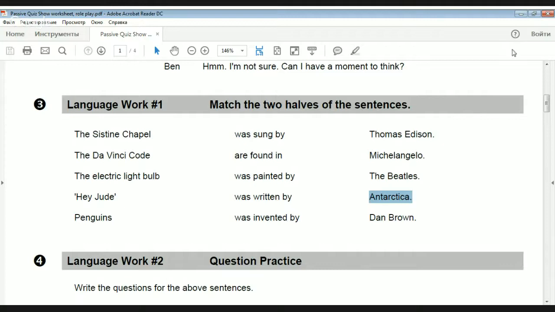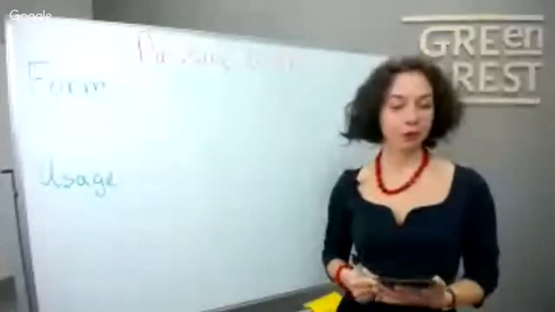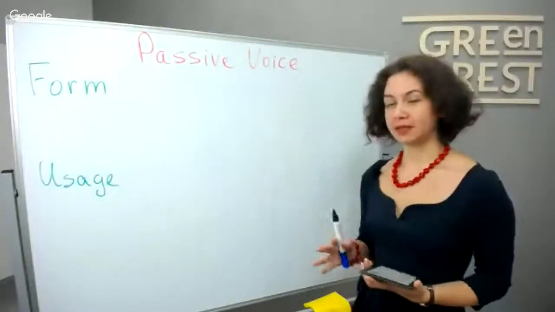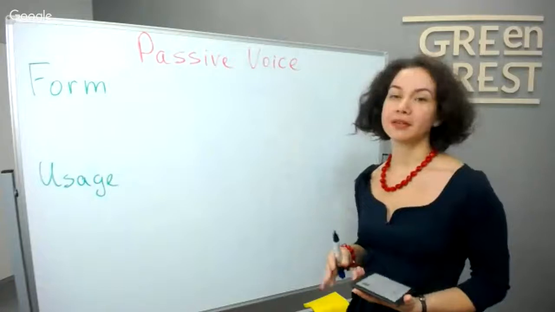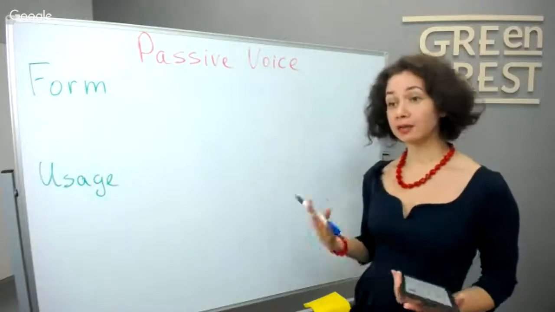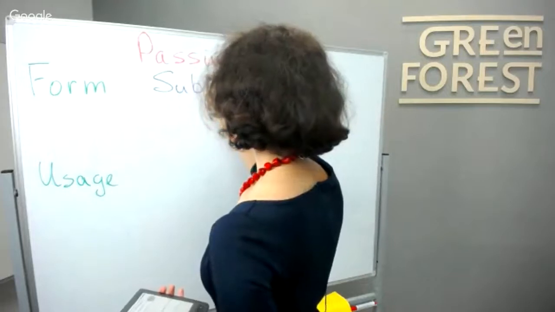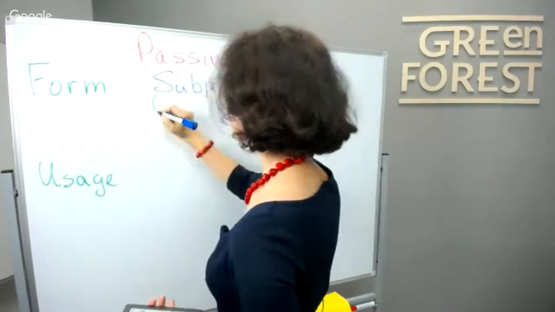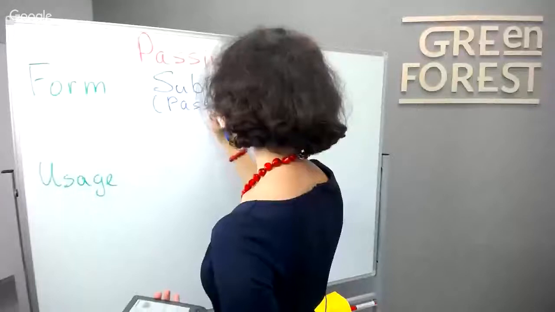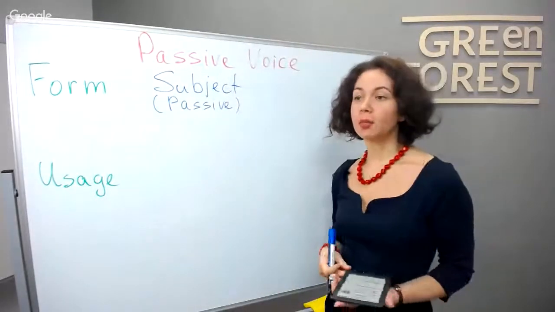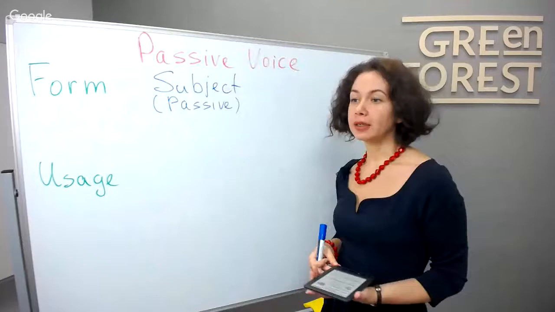That's the answer. Now let's look at our sentences and how we form passive voice. The formation of passive voice is very, very simple. It's like math. You just remember the formula and you use it. So first of all, we use our subject. The subject must be passive. So it's not actually the person who does the action, but the object that is used in this action, and this is our subject.